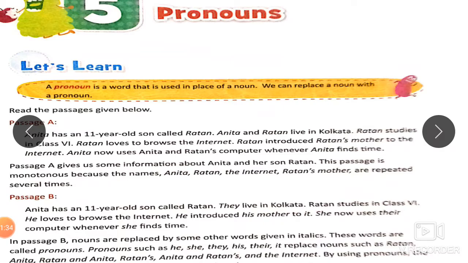Let's see. Anita has an 11-year-old son called Ratan. They live in Kolkata. Ratan studies in class 6. He loves to browse the internet. He introduced his mother to it. She now uses their computer whenever she finds time. Doesn't this sound far better? So, this is the function of the pronoun. A pronoun is used in place of a noun so as to avoid repetition, so that the passage sounds far better. Okay, now let's move to the next page.